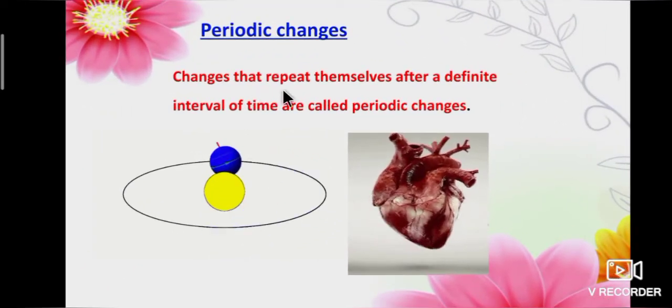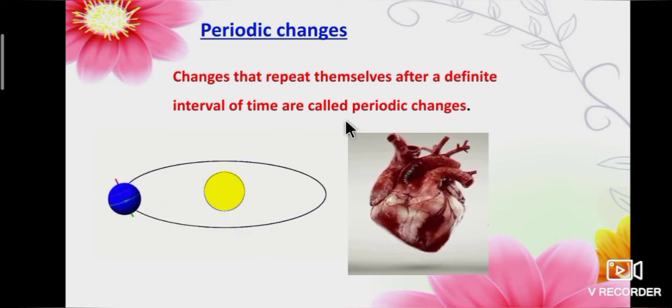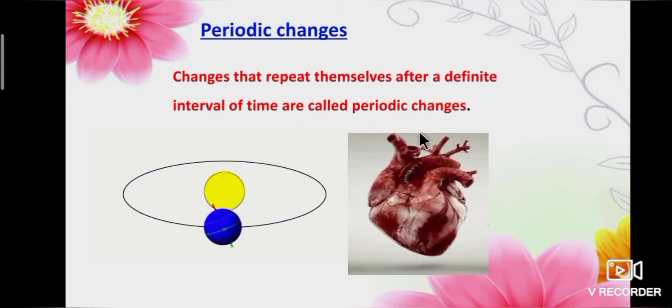First, we will study about periodic change. Changes that repeat themselves after a definite interval of time are called periodic changes. For example, rotation and revolution of earth, beating of the heart.